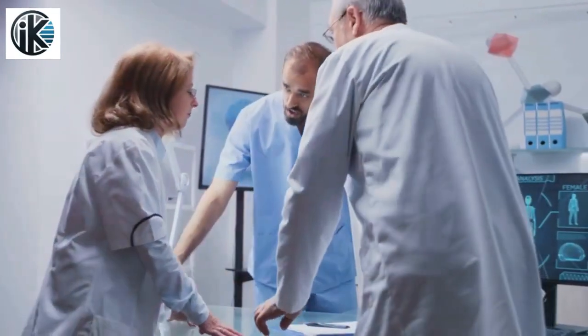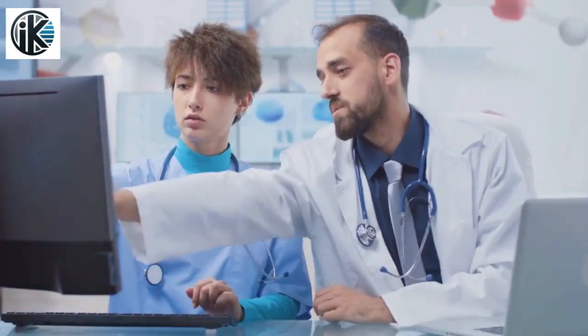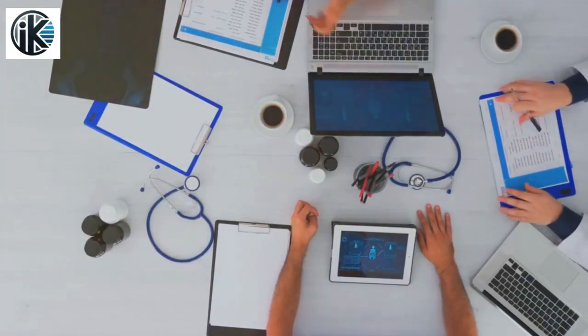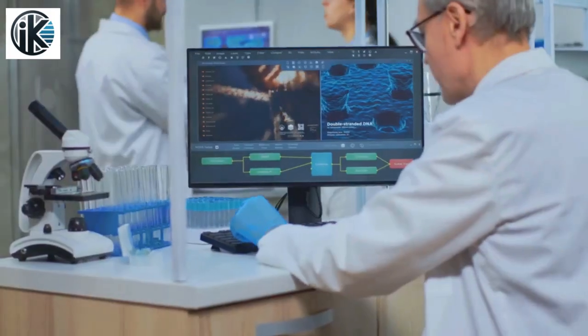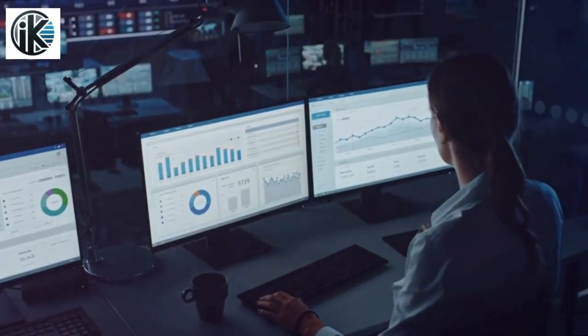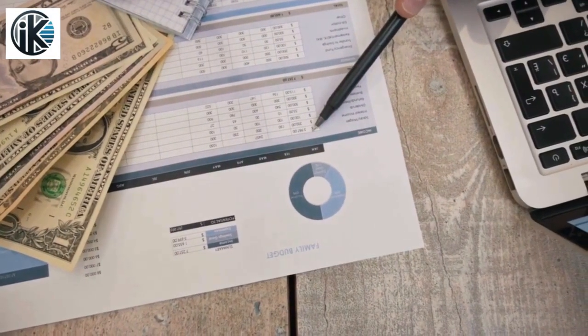First, let's talk about healthcare. Data analysis in healthcare is used to improve patient outcomes, optimize operations, and manage costs. For example, predictive analytics can help identify patients at risk of developing chronic conditions, enabling early intervention and personalized treatment plans.